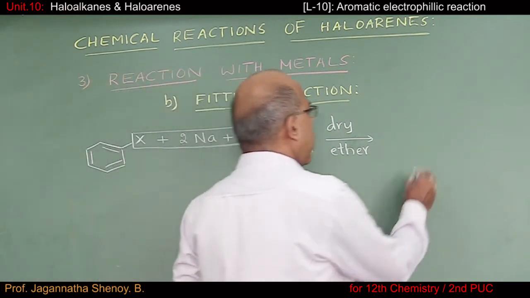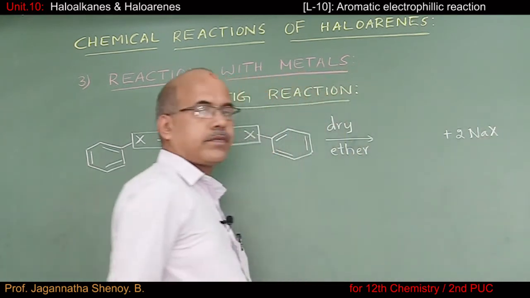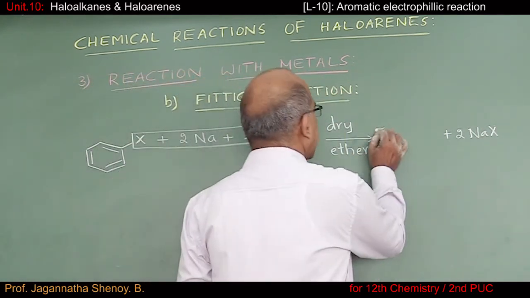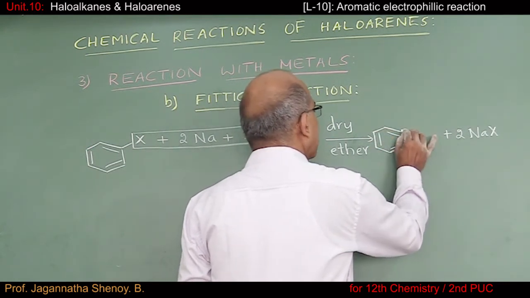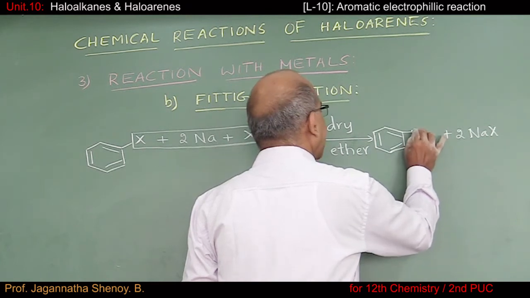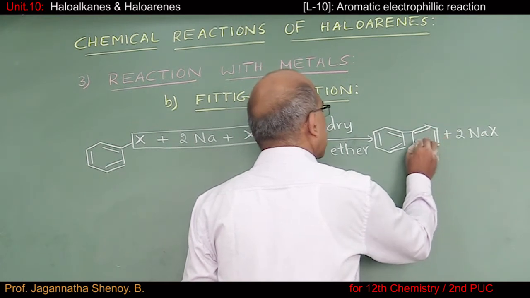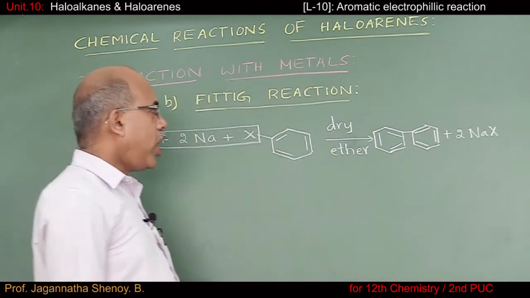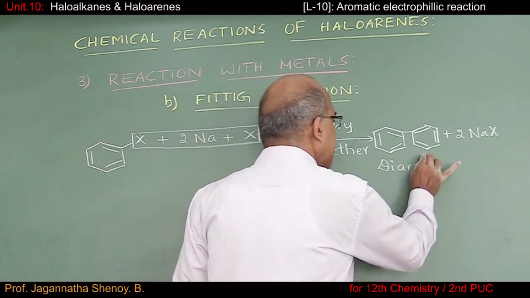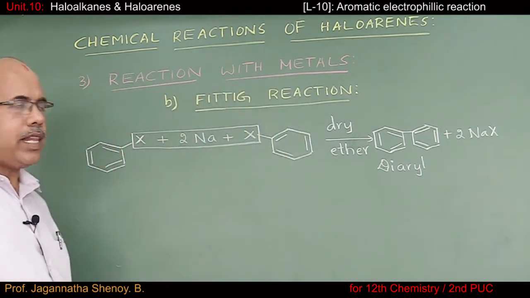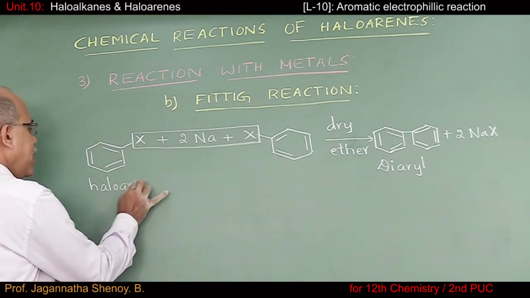Two molecules of NaX will get removed. In addition to that, we get this compound. Two aryl groups are connected to one another. And the product obtained is called diaryl. This is the general name, diaryl. So starting substance is haloarene.